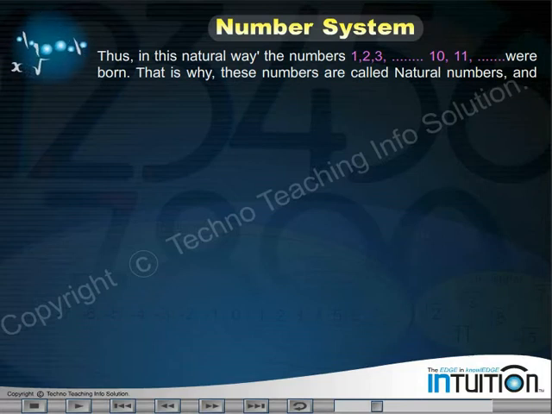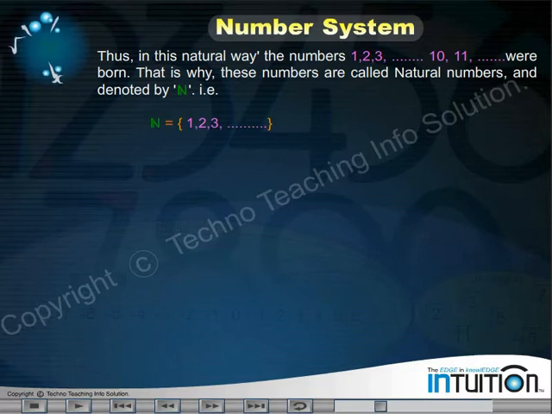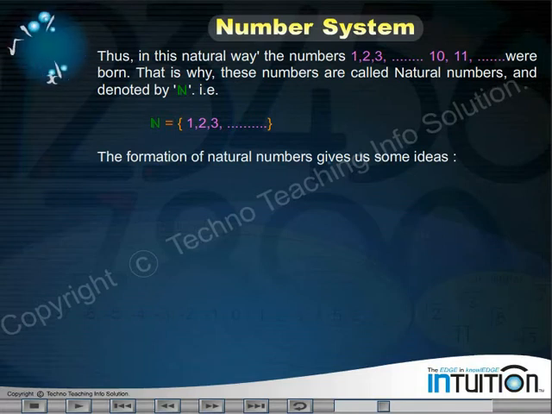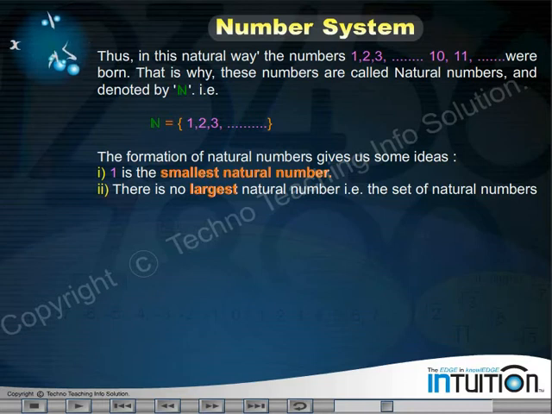That is why these numbers are called natural numbers and denoted by N. That is, N is equal to 1, 2, 3, and so on. The formation of natural numbers gives us some ideas. 1. 1 is the smallest natural number. 2. There is no largest natural number. That is, the set of natural numbers is unbounded above.